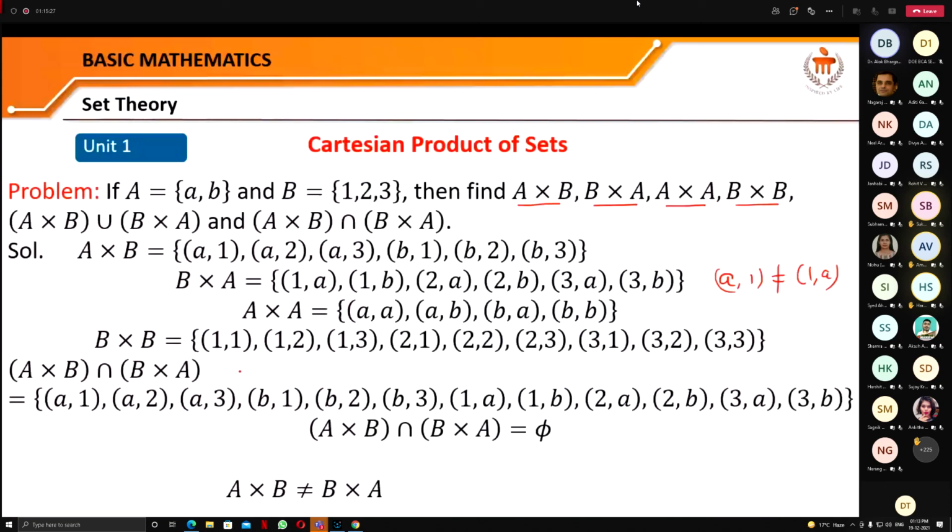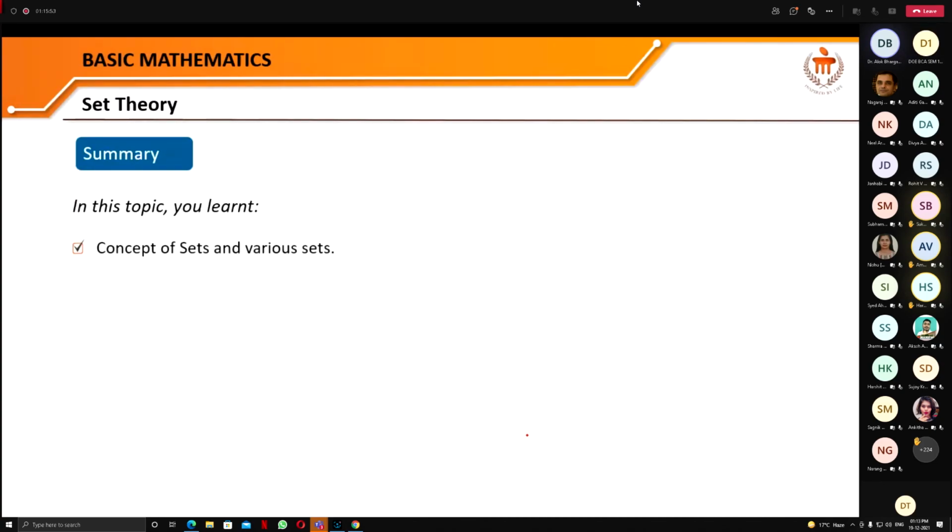A cross B is here, and this is B cross A. So none of the elements in A cross B and B cross A are common. So this is phi. And if you have to take the union, you can take that as well.